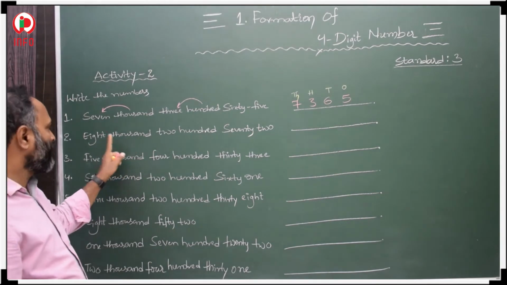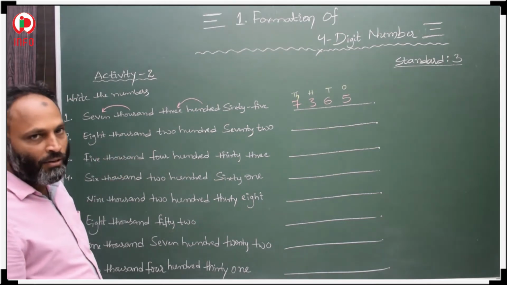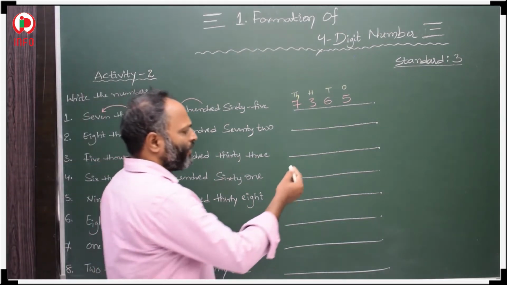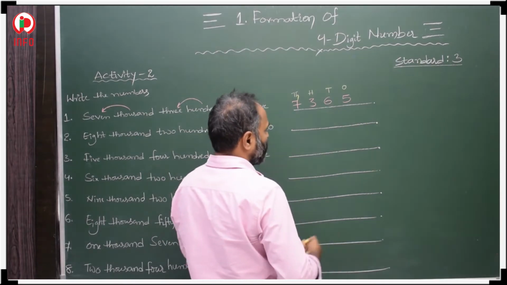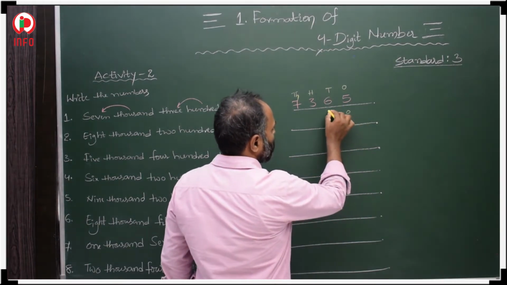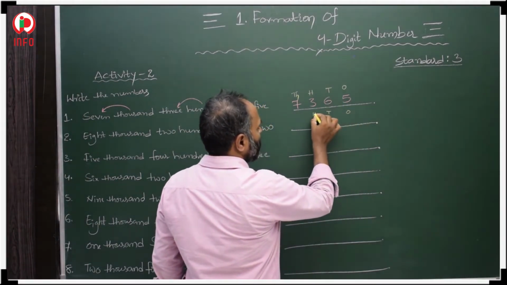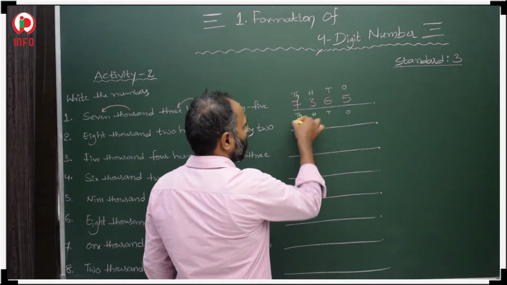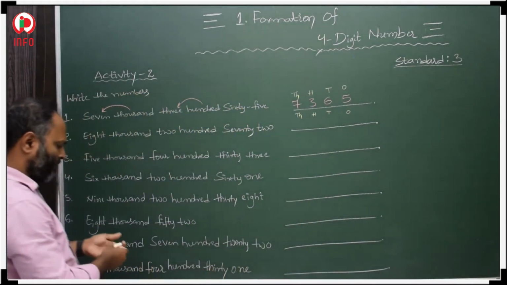The next question, 8,000. In the thousands place a single digit, so in total we have 4 digits. First is ones place, next tens place, next hundreds place, next thousands place.